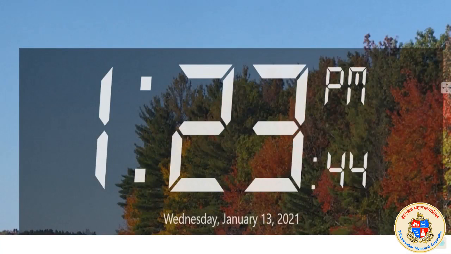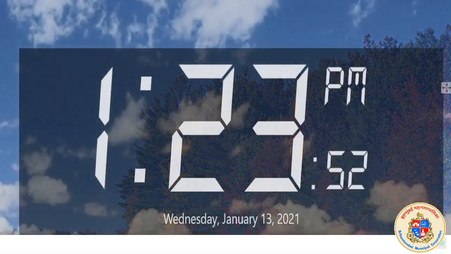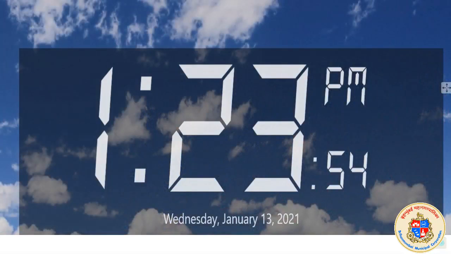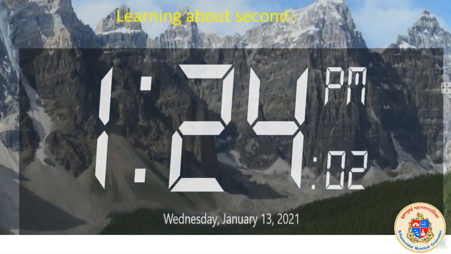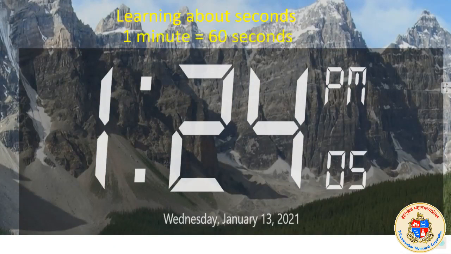The 60 minutes, 60 seconds concept, the 12-hour concept of a clock and the 24-hour concept of a day, all these should be clear in mind so that you will be in a position to add or subtract. See, again 58, 59, 60, the time changes. This peculiarity of time is to be understood, because 1 minute is equal to 60 seconds, 60 minutes is equal to 1 hour, and 24 hours is equal to 1 day.